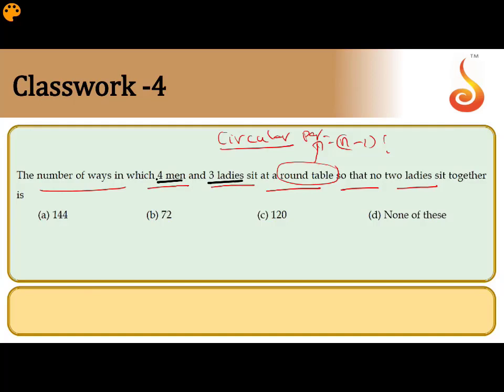Like the earlier question, no 2 girls sit together, where we accommodated the girls in between the boys. The same logic we can follow here. First arrange the men around a table. How many are there? 4.